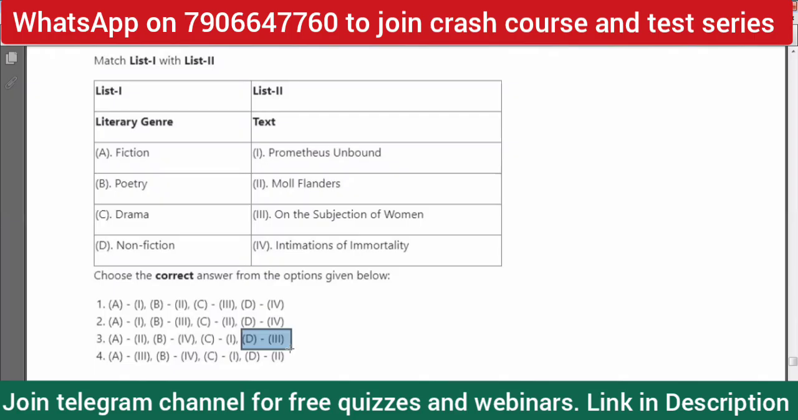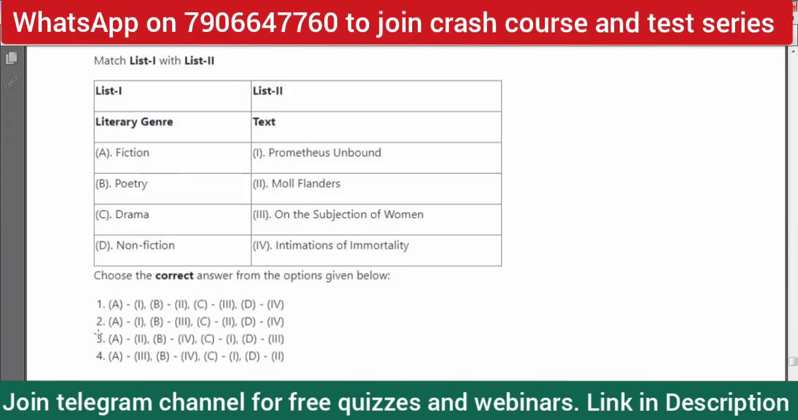So start with D or A. We have D3, that is non-fiction, The Subjection of Women. It is a non-fiction text. With D3, all the other options are eliminated immediately. No other option, that is 1, 2, and 4, has D3. Only option 3 has D matched with 3. Again, non-fiction is The Subjection of Women. Drama is Prometheus Unbound, a verse drama. Poetry is Intimations of Immortality, and fiction is Moll Flanders.